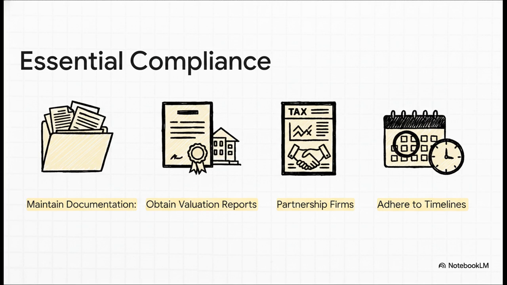Now, specifically for you partnership firms dealing with those deemed transfers, there are 2 must-haves. You need an official valuation report for the fair market value, and you absolutely must file the new Form 27 to report how the gain is attributed. And, of course, the golden rule, never ever miss a deadline.